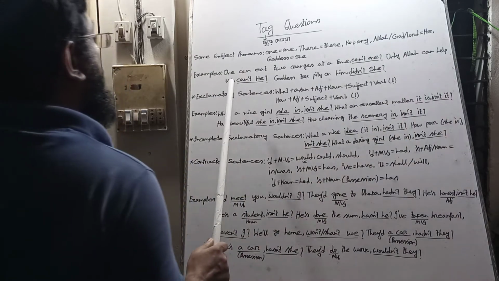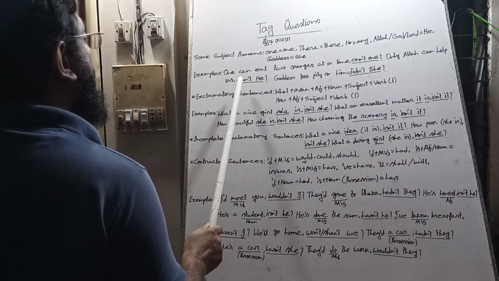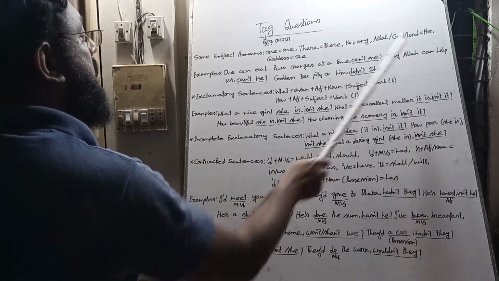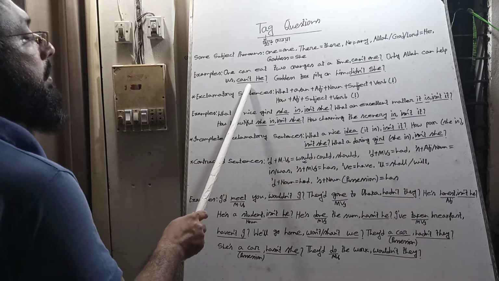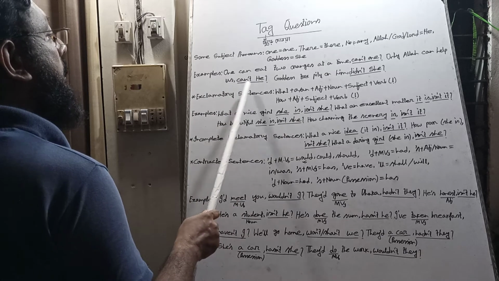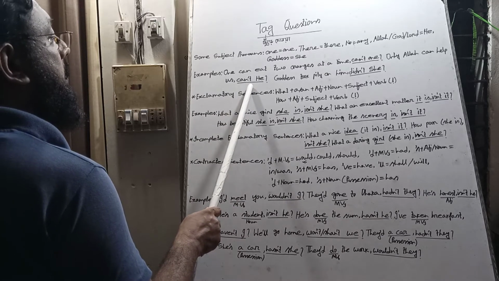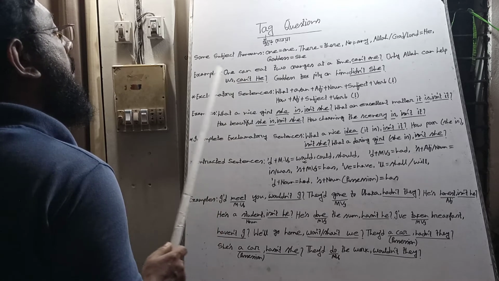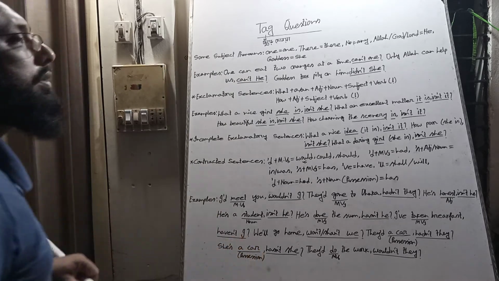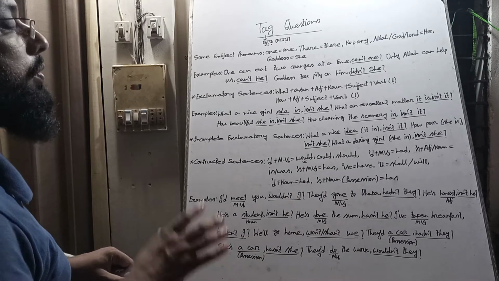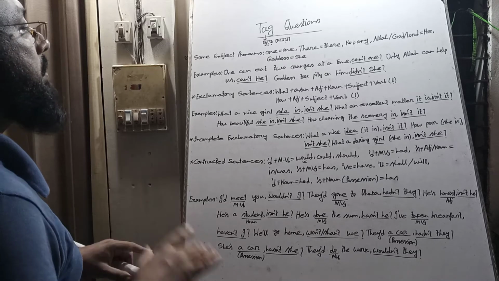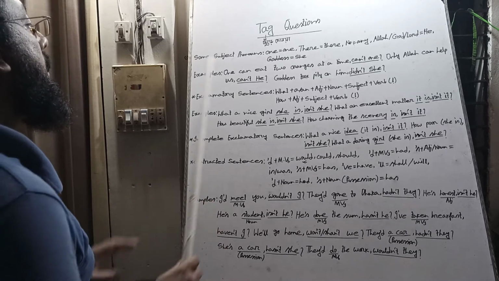Only Allah can help us. We bring can as modal auxiliary, and the sentence is affirmative, so the tag question will be negative. We make contraction: cannot is equal to can't. When we write can and not, we don't keep space or break between can and not.